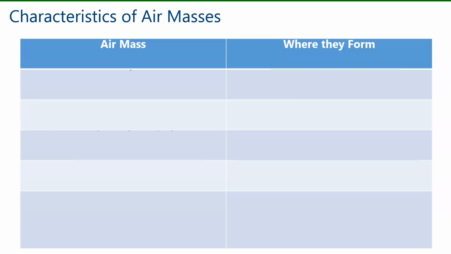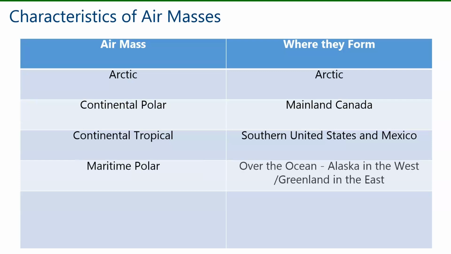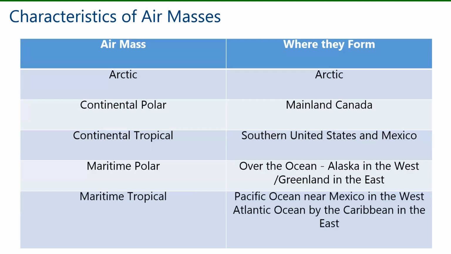Now let's look at where each air mass formed. For the Arctic, it formed over the Arctic. Continental polar formed over mainland Canada. Continental tropical formed over the southern United States and Mexico. Maritime polar forms over the ocean, Alaska in the west and Greenland in the east. Maritime tropical forms over the Pacific Ocean near Mexico in the west and over the Atlantic Ocean by the Caribbean in the east.